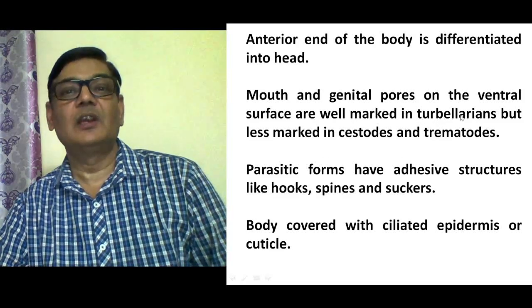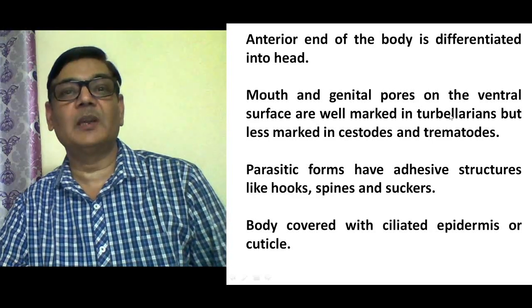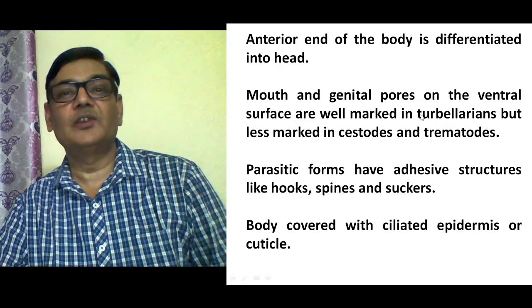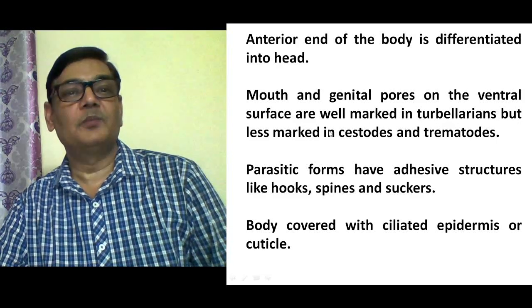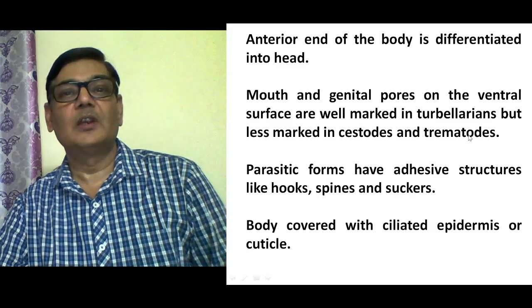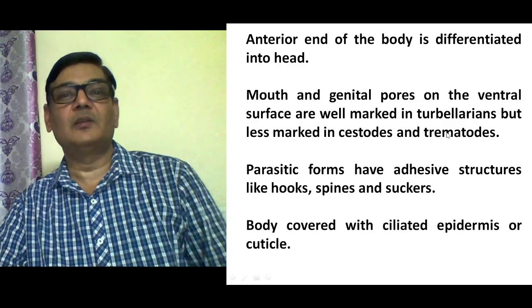well distinct. Turbellarians means the free living forms, which could be commensal also, like planarians or Dugesia, but less marked in cestodes and trematodes. These cestodes like tapeworms, and trematodes like flukes, have less marked mouth and genital pores present.